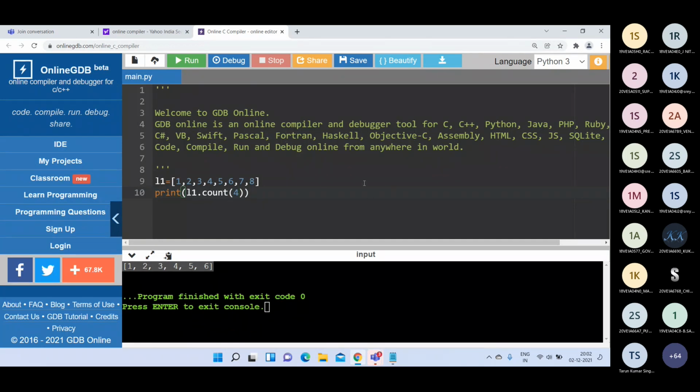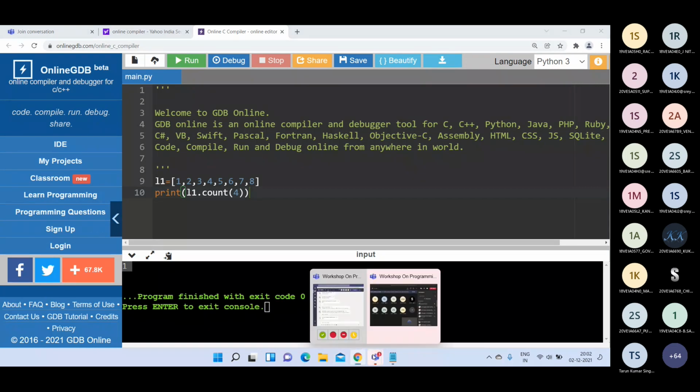How many times is 4 repeated here? Only one time, so the output is 1 here. So it will check how many times the specified element is available. Okay, now is it clear?